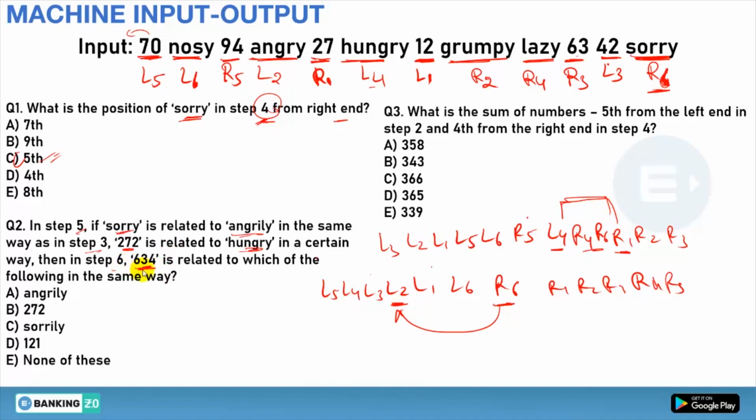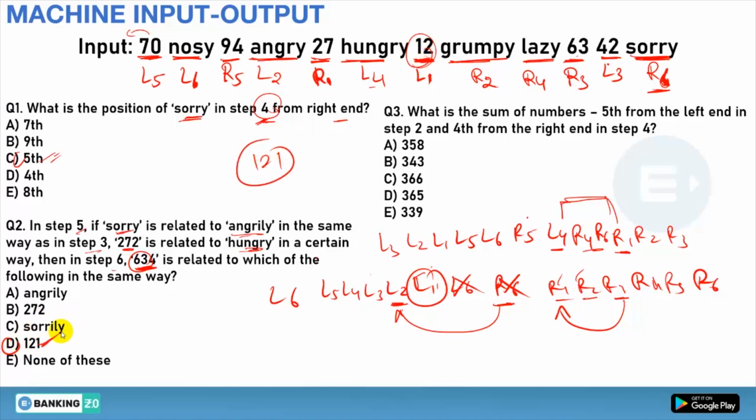So we are taking the second to the left of the first one. So in step number 6, we have to take second to the left of 634. If you want to make step 6, you can just directly make it L6 and R6, so you can just remove them from here. Yes or no? Now we have to take 634. So 634 is made from R3. So R3, so second to the left of R3, so 1, 2, that is R1. Sorry, not second, it will be third left, because there are two elements between, so it will be third left. So 1, 2 and third left, it will be L1. So what is L1? L1 is 12, but it will not be 12, it will be 121. Okay, so option D will be the right answer.